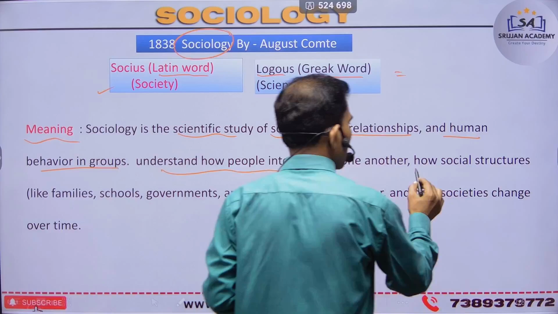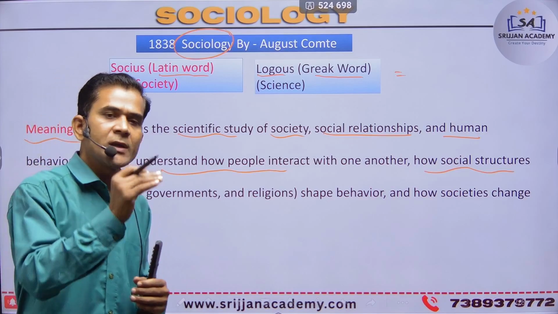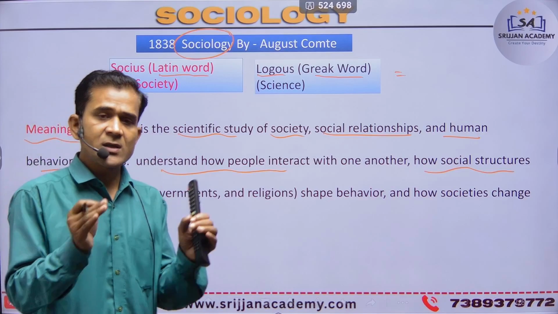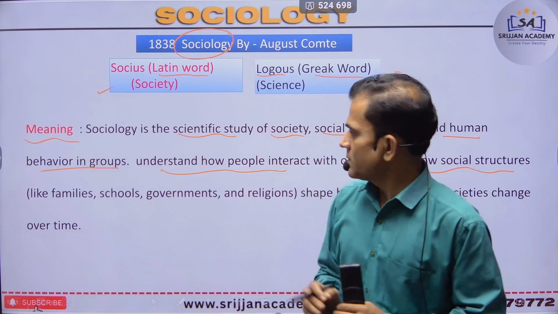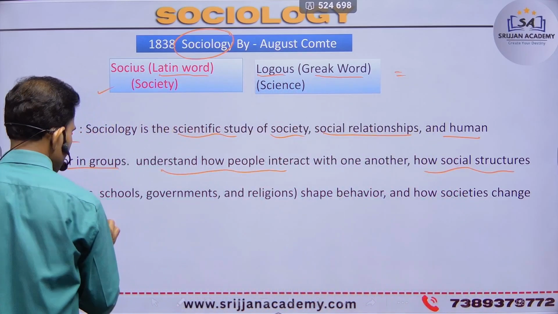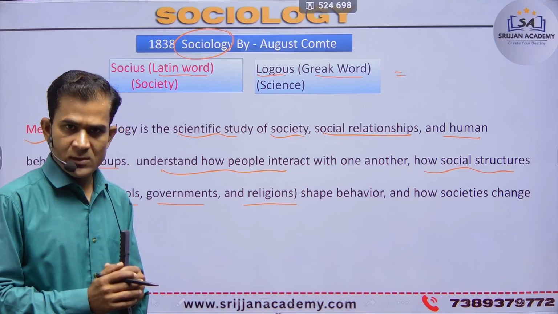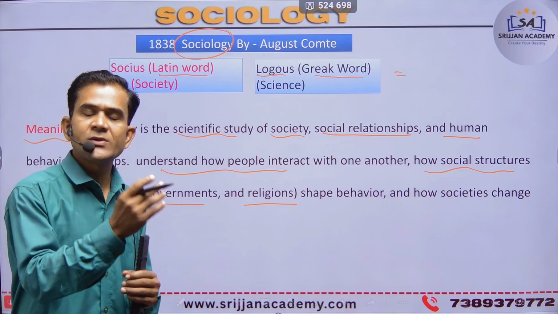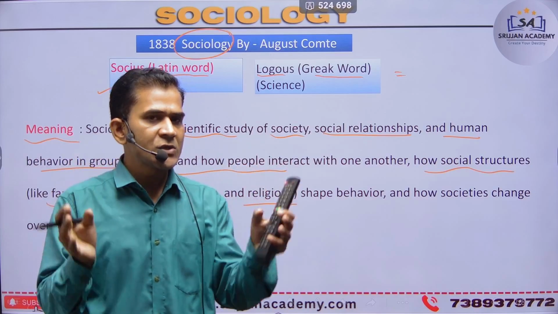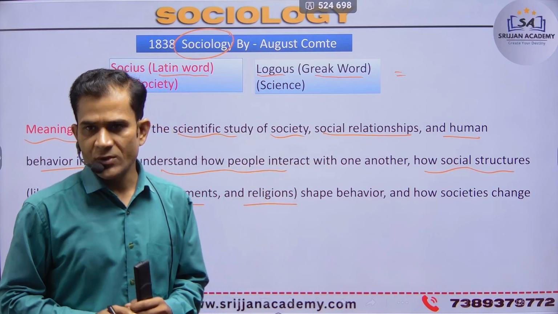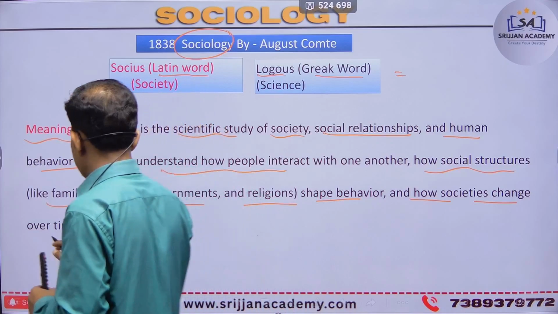Then there is social structure: how society creates a structure, and how it creates that structure, because structures are very meaningful in our society. Families, schools, government, religion, social organizations, social institutions and many more structures are available in our society, and these structures are studied via sociology. They shape behavior.